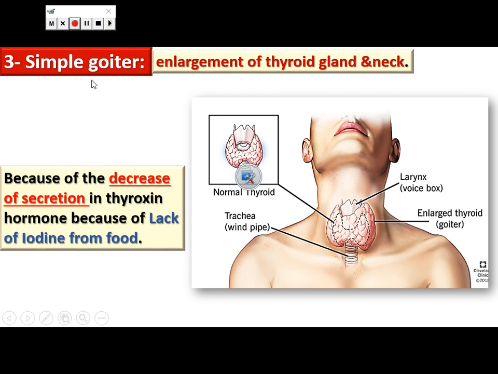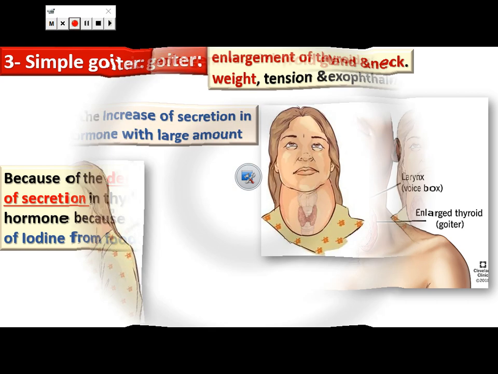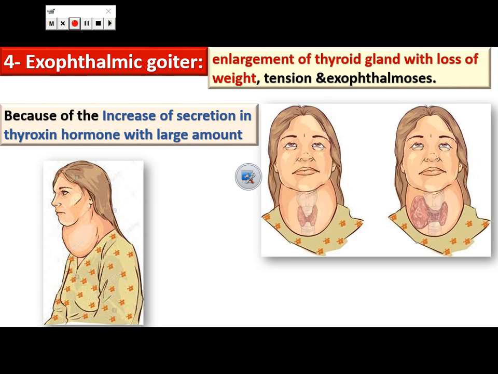like simple goiter, which results from decreasing the secretion of thyroxine hormone, or exophthalmic goiter, which happens due to increasing the amount of secretion in our body.